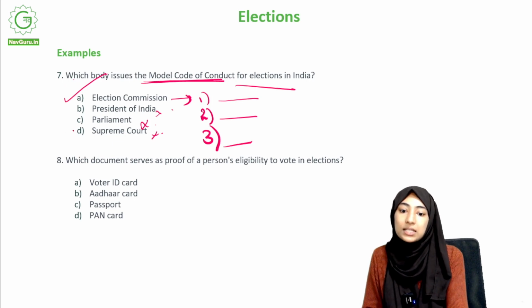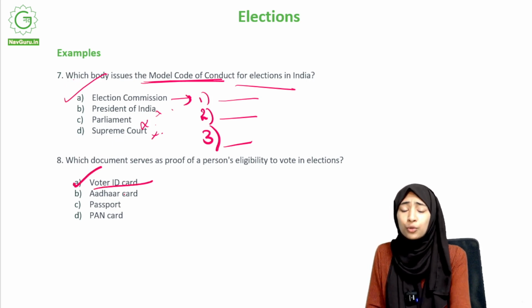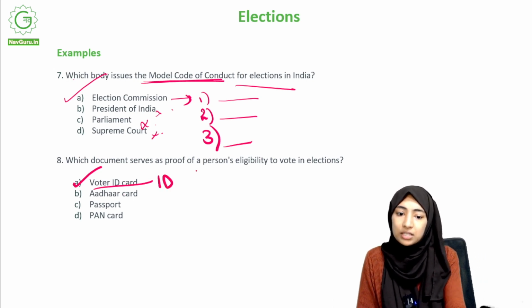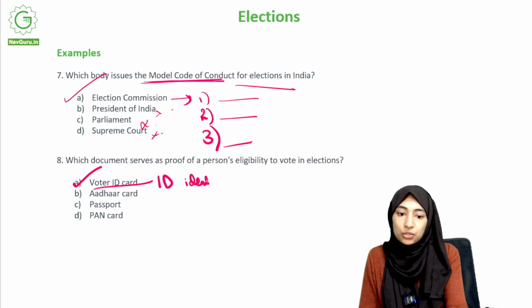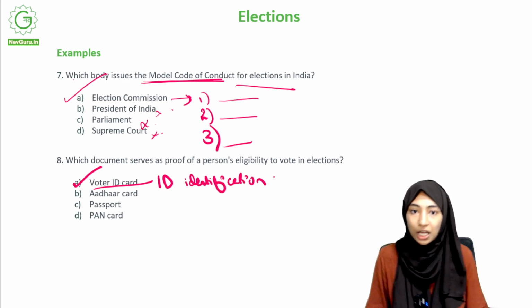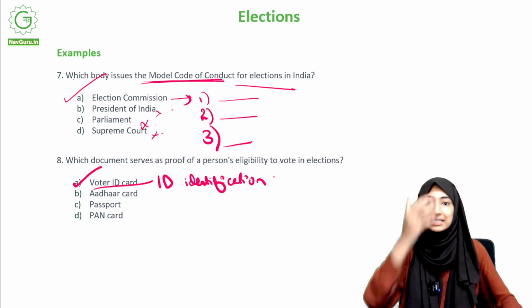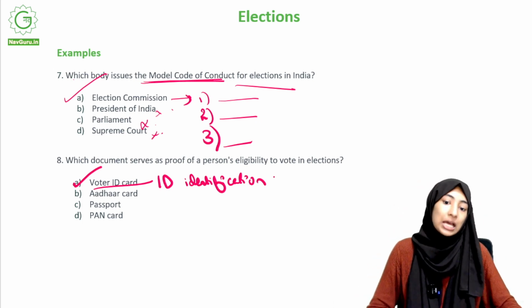So the answer is voter ID card. So what does ID mean? When we say ID, what does it mean? It means identification. So here basically we are saying that it is a voter identification card. It is to identify a voter, to check if a person is actually eligible to vote in the elections. That's the whole purpose.